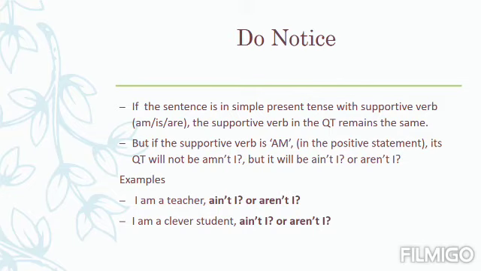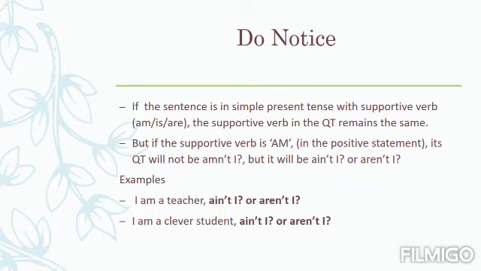For example, if the statement contains the supportive verb is, then you will put is into the question tag. You cannot put do or does into the question tag because here you have already been given the supportive verb. But if the supportive verb is am, now notice, if the supportive verb is am in the positive statement and you make the question tag of this statement, you cannot put amn't.